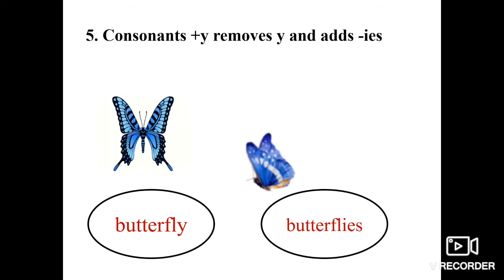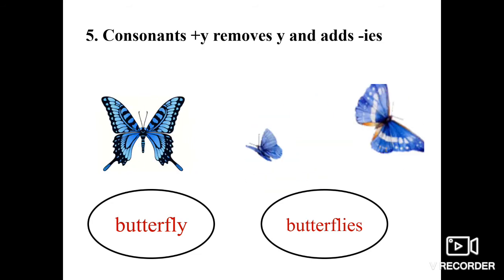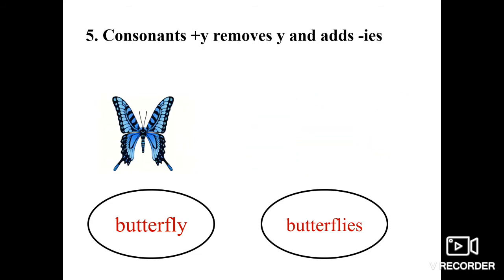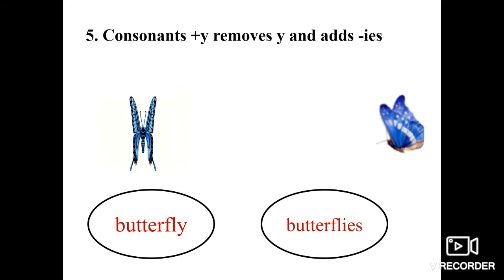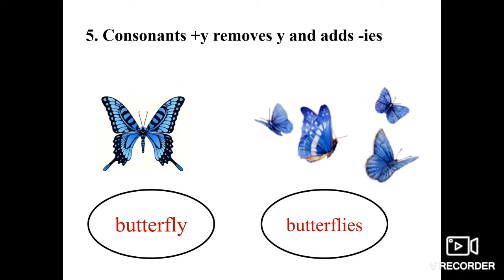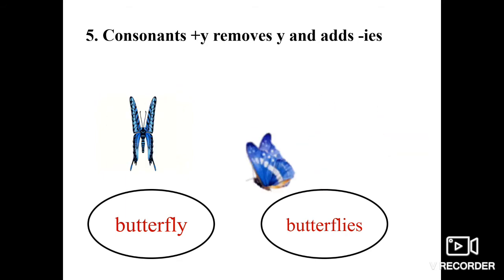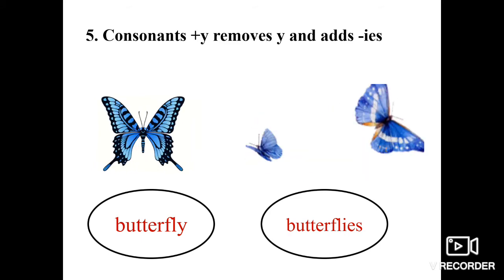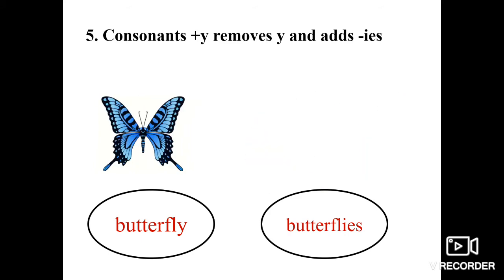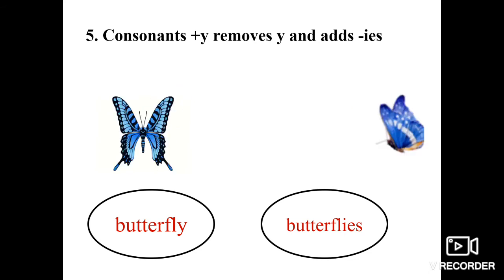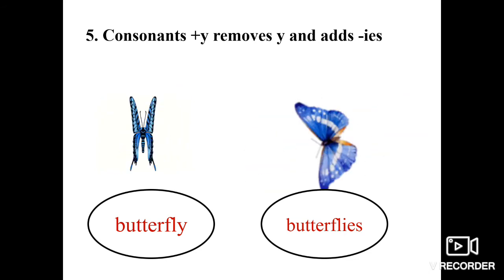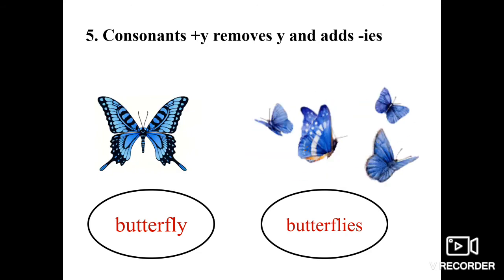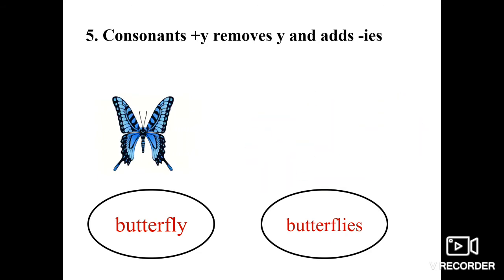Now the fifth rule says, if a word ends with a consonant and Y, what you will have to do? You will have to remove Y and add IES to it. For example, butterfly. The ending alphabets of butterfly are L, that is a consonant, plus Y. And the plural of butterfly is butterflies.